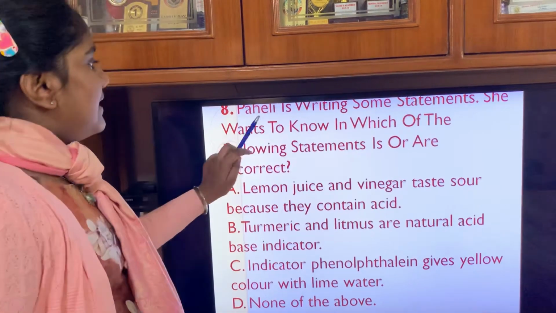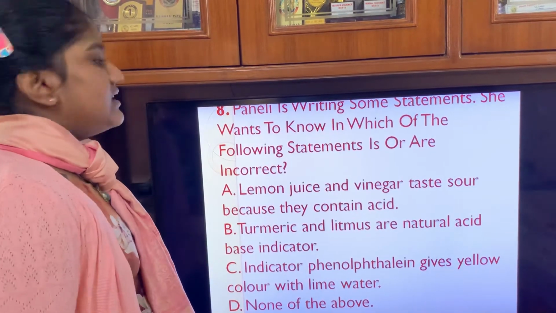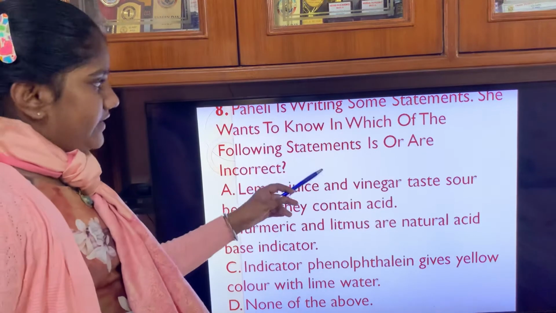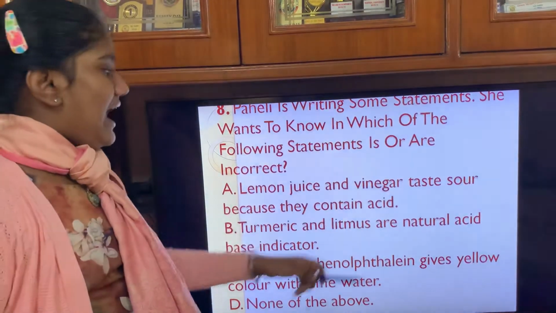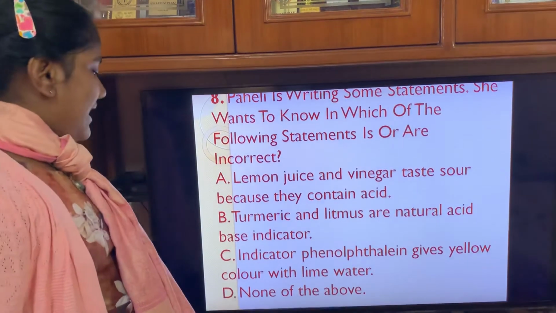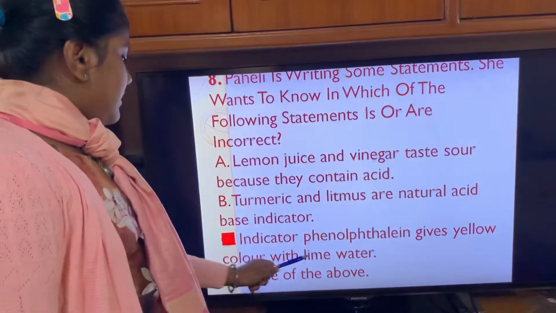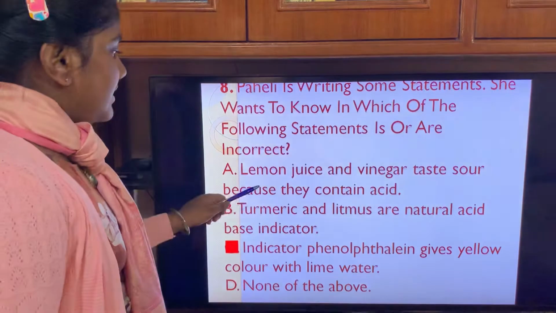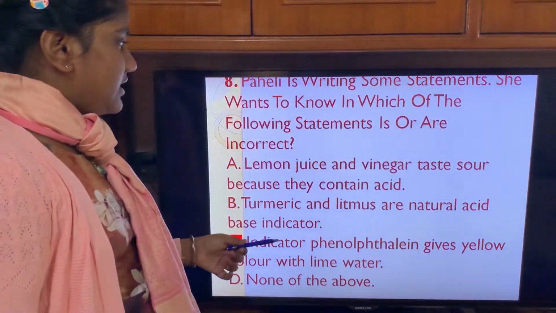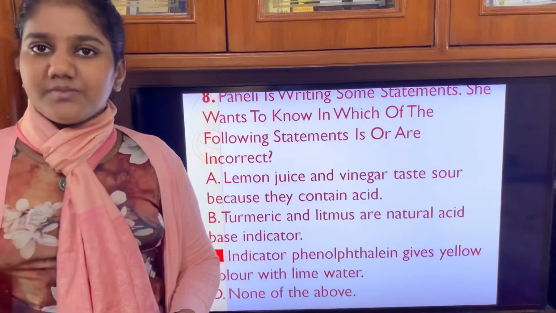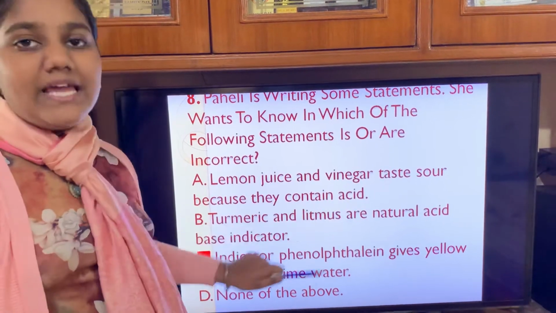Now next question. Paheli is writing some statements. She wants to know which of the following statements is or are incorrect. So let's see the answer. Indicator phenolphthalein gives yellow color with lime water, because lemon juice and vinegar taste sour because they contain acid. The statement about lemon juice and vinegar is correct, because they taste sour because of acids.